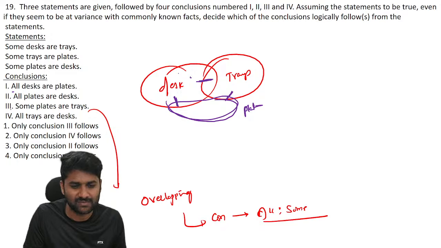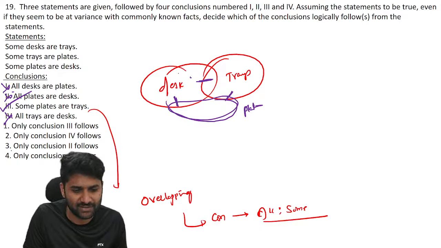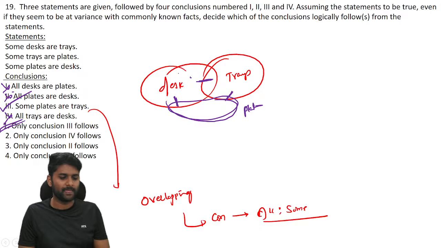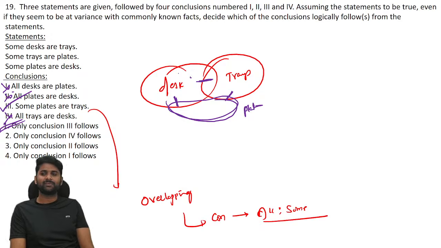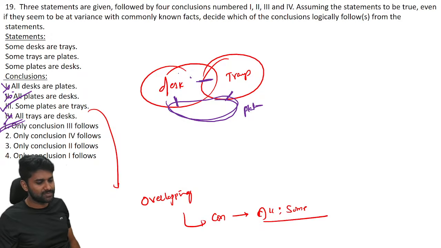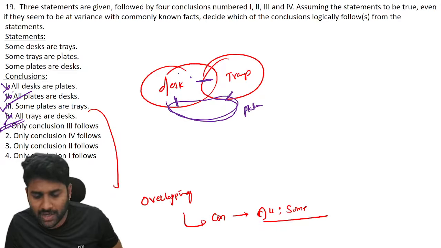If you check with some, you never get all conclusions. All is definitely wrong. So some plates are always trays is the valid one. Directly you can choose the answer. In your picture, the relation between the objects is some. If the objects' relation is some, all never follows.